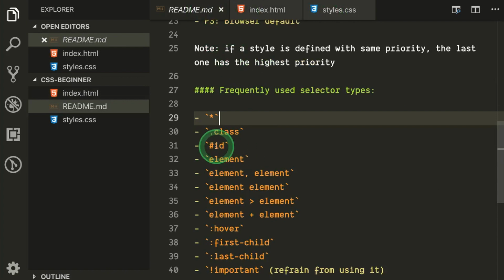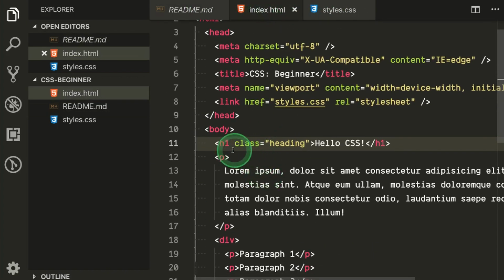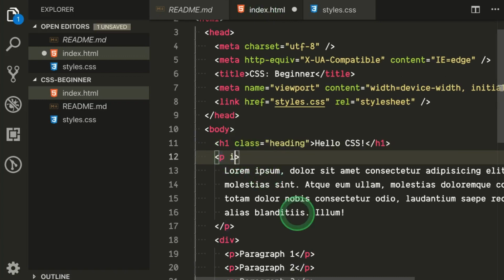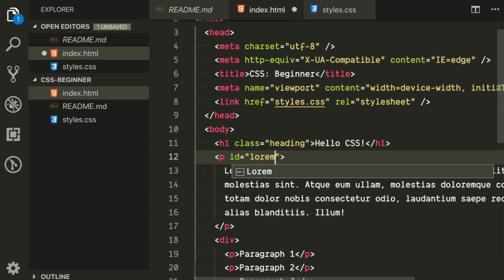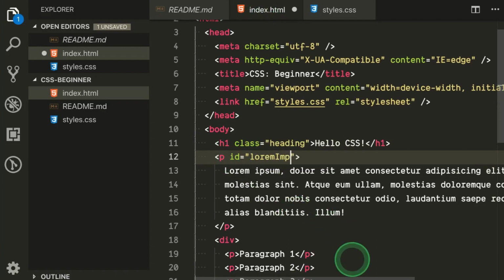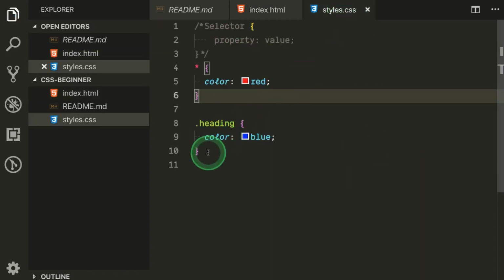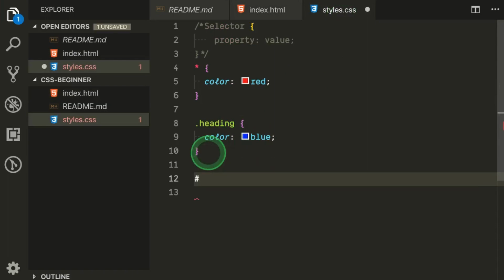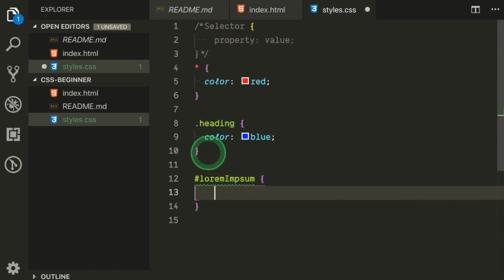Next one is the ID selector. We all know that ID is basically an attribute that we can define here. So for example, I say lorem ipsum, something like this. So this becomes my ID. Now in CSS, to use the ID selector, you have to add a hash and then the name of the element.